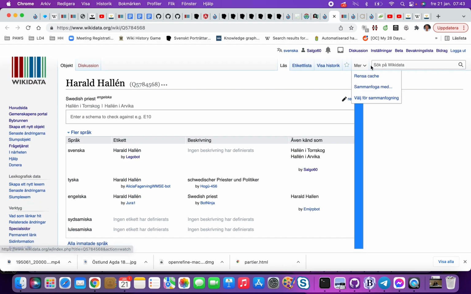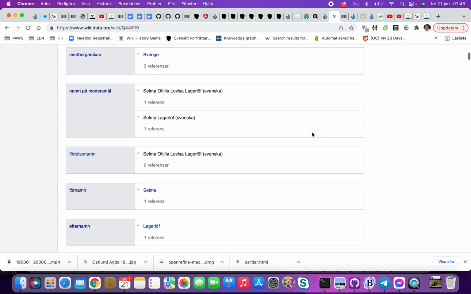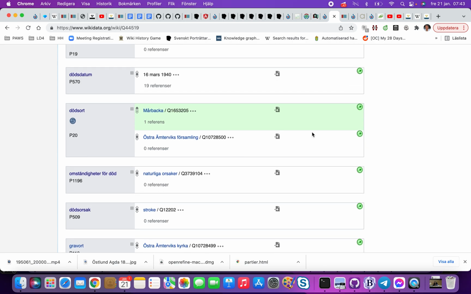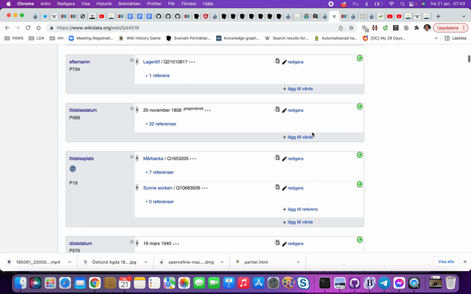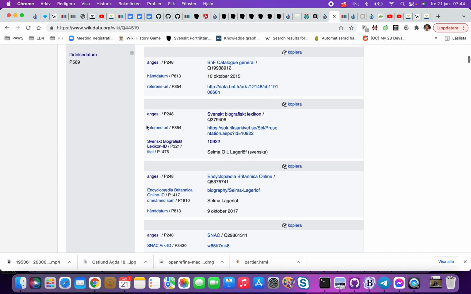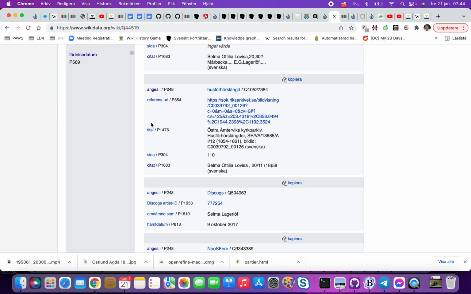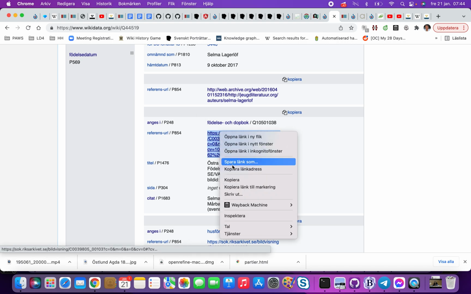What we can do also, if we take Selma Lagerlöf, what I normally do, which takes a lot more time, is confirm the person with the church books. The sad thing with an open platform like this is that everyone can do whatever they want. So you can see here we have 22 references to when she was born, and most of them I don't trust. So if we look here, we have when she was born, we have the church book.